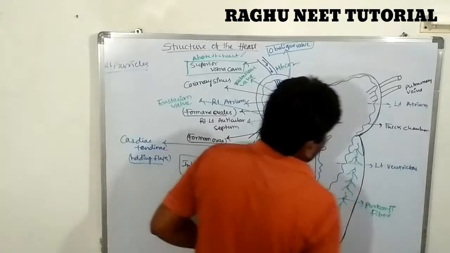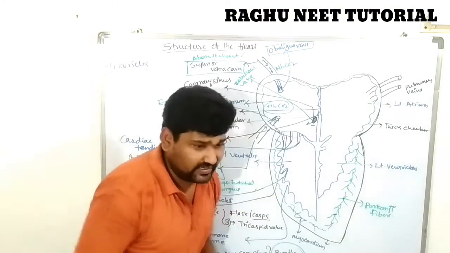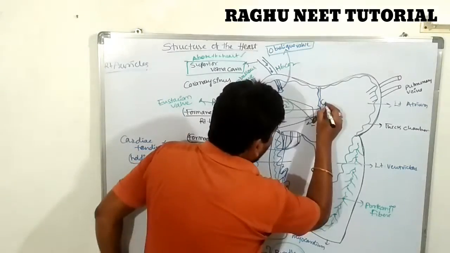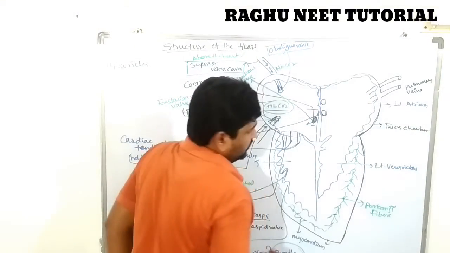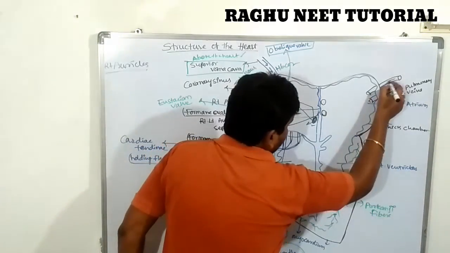How many? These are 4 in number, nothing but 2 pairs. So these carry oxygenated blood into the left atrium.